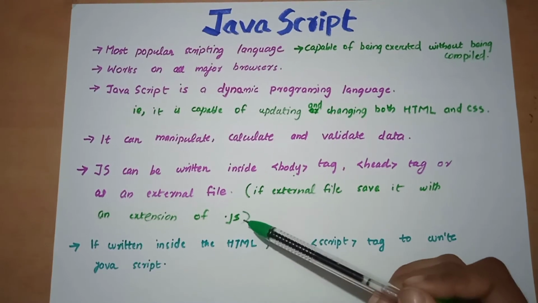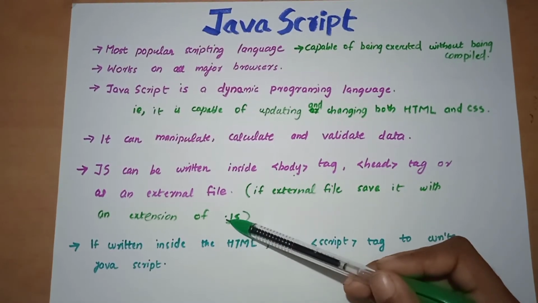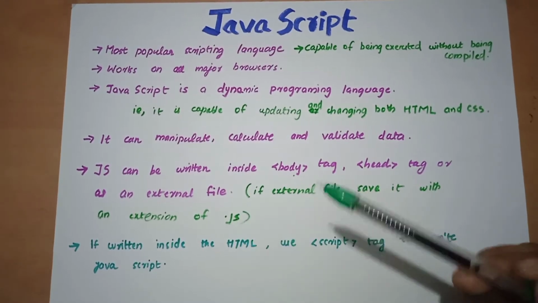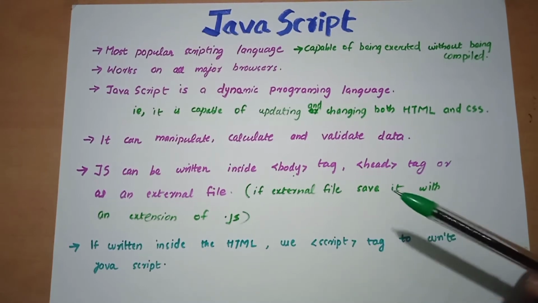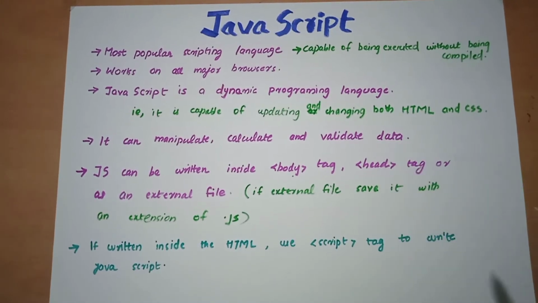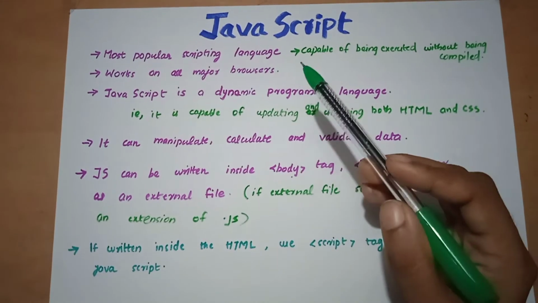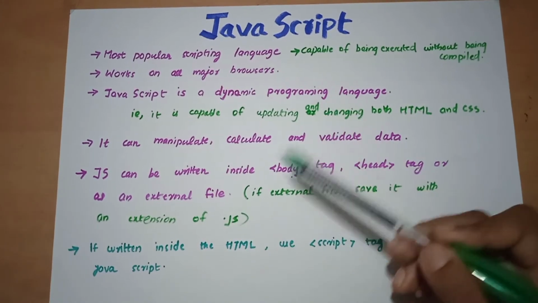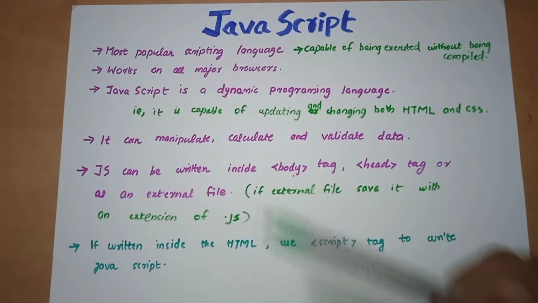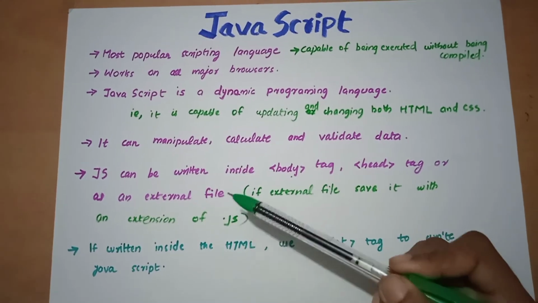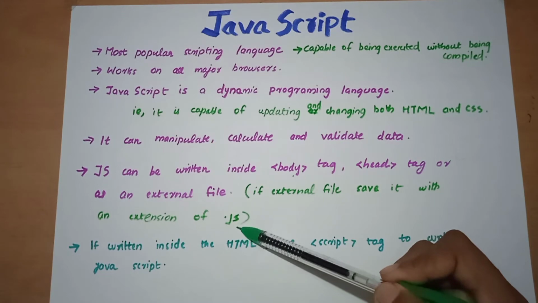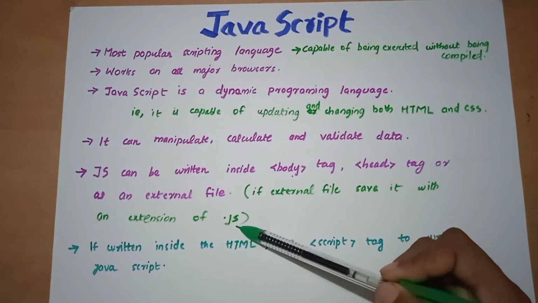This is mandatory, as in our previous lesson for HTML, which was saved with the .html or .htm extension. So if you are writing this script in an external file, save it with the .js extension.